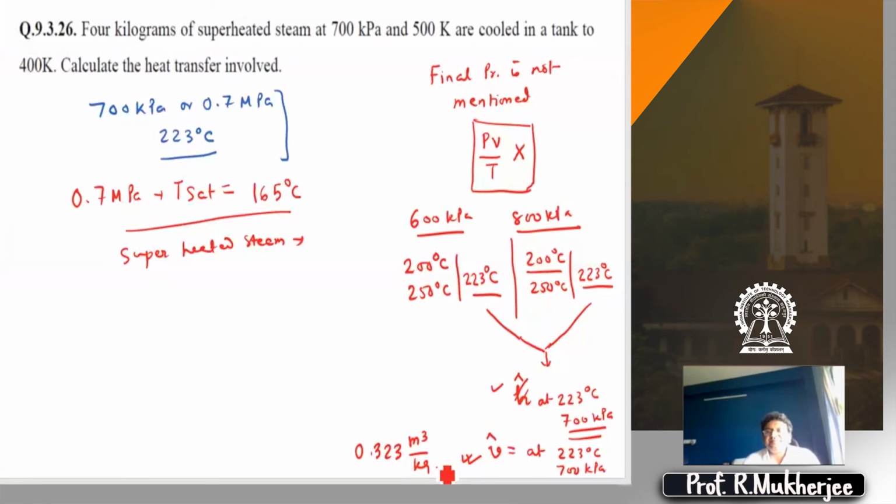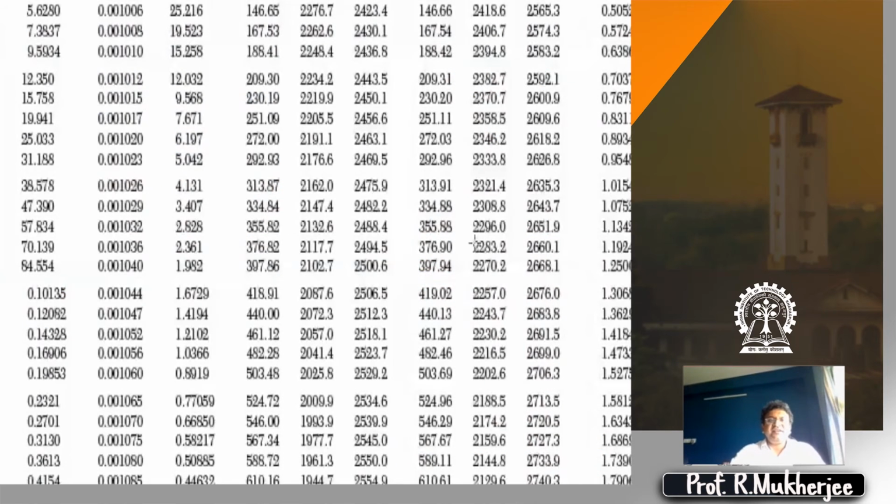So next, what we need to do? Next, all we need to do is to go to the temperature table for 123 degrees centigrade, right? So we go to the temperature table at 123 degrees centigrade or 125 degrees centigrade, and we find that VL is 0.001065, VV is 0.77059, right? Therefore, our specific volume is 0.323, right? So this lies somewhere in between these two.